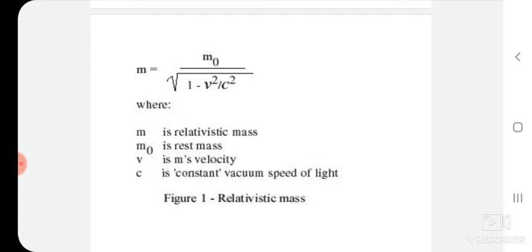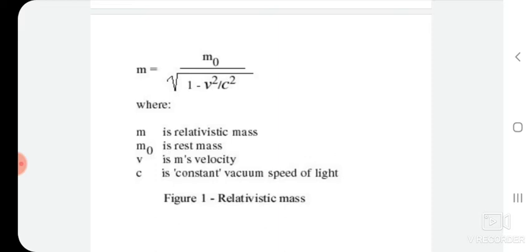An object traveling at the speed of light would have infinite mass. Thus, this equation shows that no material body can have velocity equal to or greater than the velocity of light.